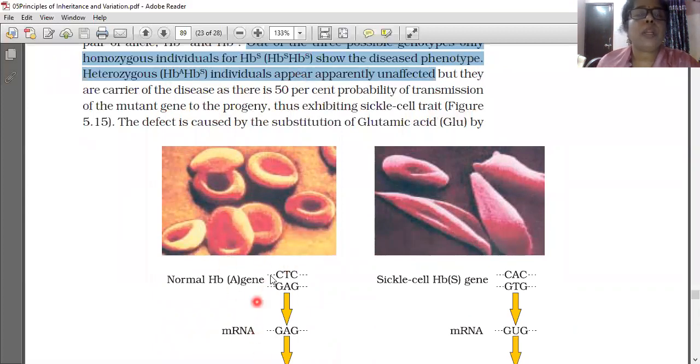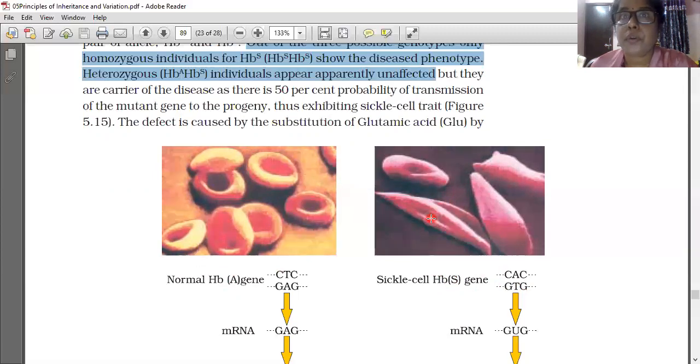This is a normal RBC, biconcave, spherical shape, with the normal HBA gene. This question was asked last year, in the last board exam. In a sickle cell anemic patient, the HBS gene is present. This HBS is the disordered gene, the single gene which is undergoing disorder. This is the elongated sickle cell shape.